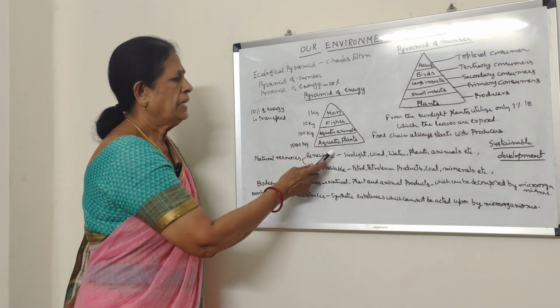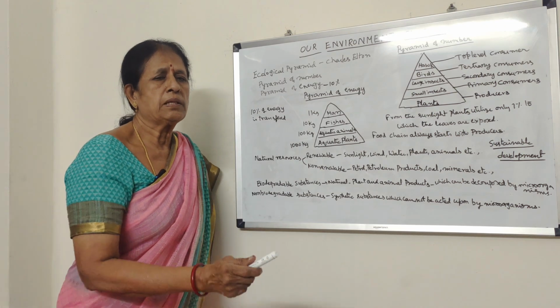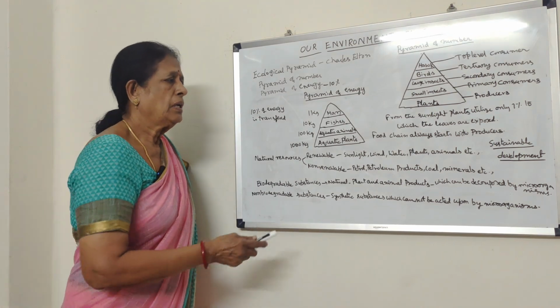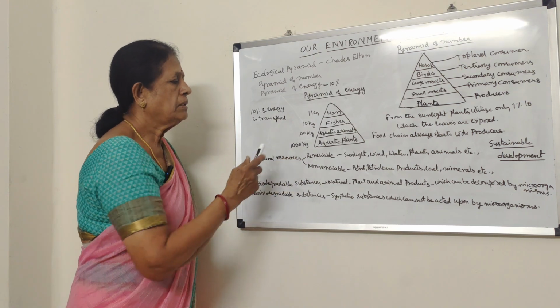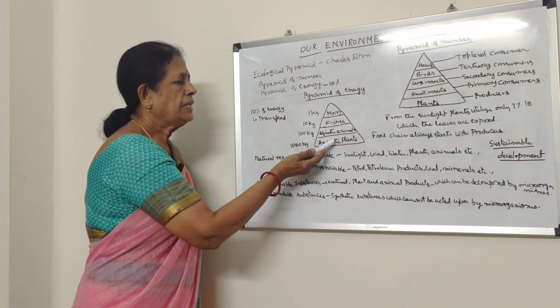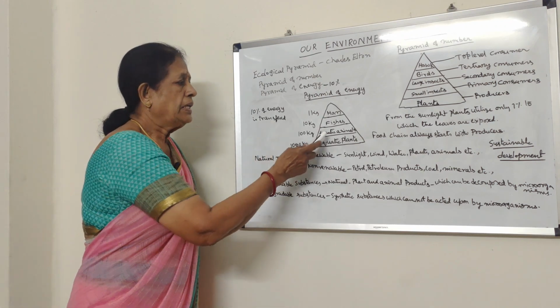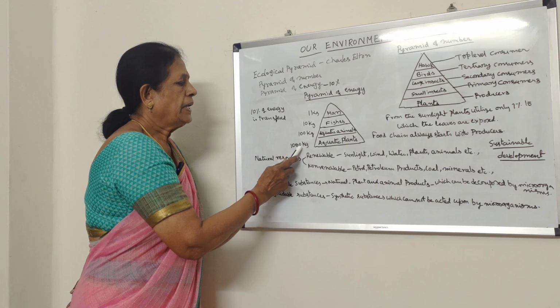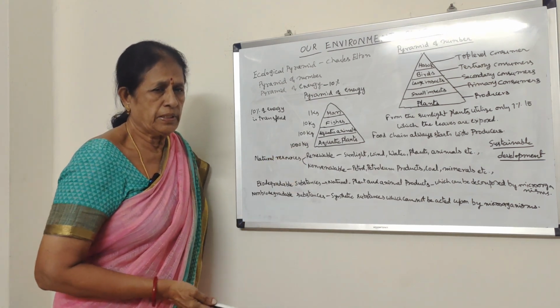Let us take the example of aquatic plants, the plants which grow in water, and let us imagine their organic material is 1000 kgs. When the aquatic plants are eaten by aquatic animals, that means herbivorous fishes, then only 100 kgs of energy is transferred.